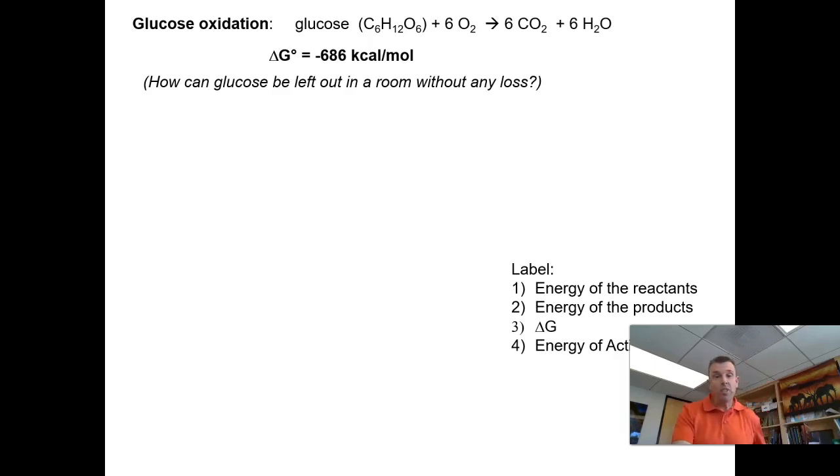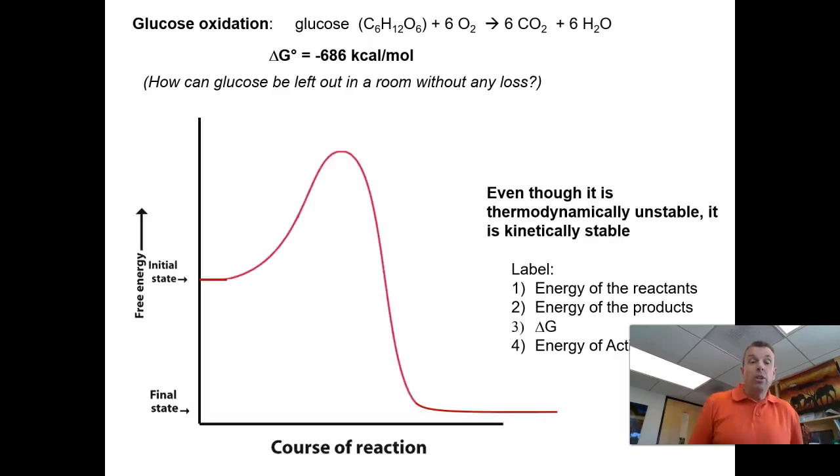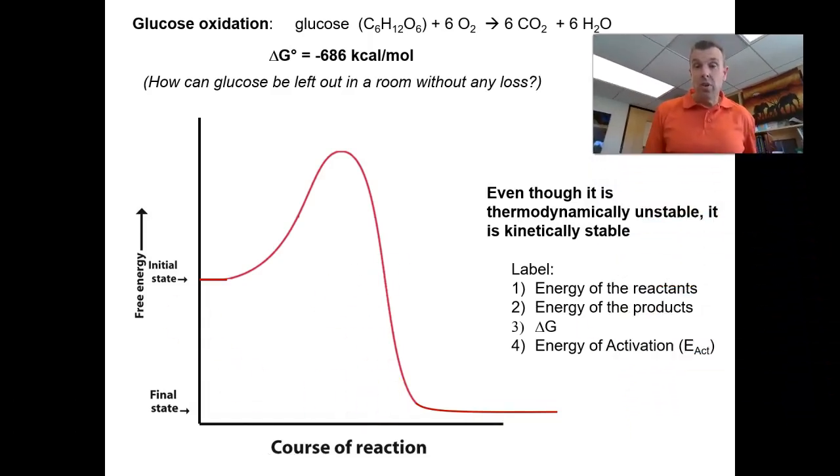So let's think about this for a second. What I want you to do is get out a piece of paper, all right, and start with this. This is our energy diagram, and this is the course of the reaction. This is kind of what we were looking at before. I want you to label the energy of the reactants, label the energy of the products, label the delta G, and the energy of activation. Make sure you can start to recognize these things. Right, so seriously, go ahead, pause, stop, put this on a piece of paper like we were doing this in class, and go ahead and do that.